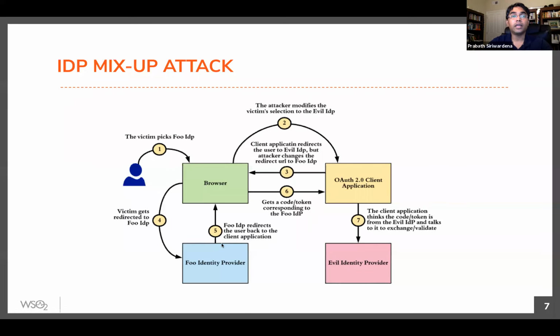So now in step 3, the client application still thinks it's working with evil IDP, right? Because the attacker changed the user's login option. So now it will set the location header to evil IDP's authorization endpoint. At the same time, it will add a parameter value to the user's browser session saying, I am working with this particular IDP, it's evil IDP, right?